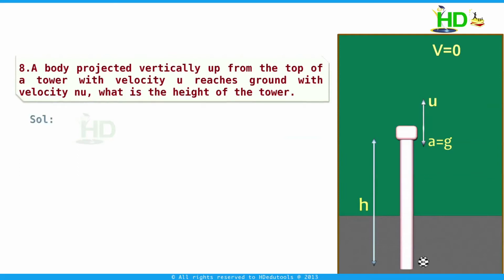Now what is the displacement? Yes, it is minus h. Now we consider the equation v square minus u square equal to 2as. V is n into u and u is u. This equation can be written as n square u square minus u square equal to minus 2g into minus h. From this we get h is equal to n square minus 1 into u square by 2g. This is the height of the tower.